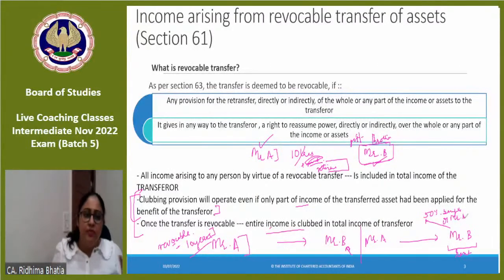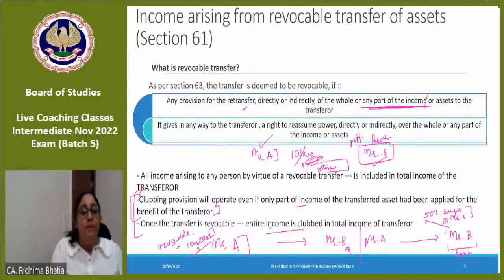Mr. A ने कहा from that 1 lakh income you will do 50,000 of SIPs every month, SIP for me. ठीक है, you are applying the income for the benefit of Mr. A, correct? This is also a revocable transfer because in the definition of revocable transfer there is a provision of free transfer directly or indirectly of the whole or any part of the income. So this is also a revocable transfer, correct?